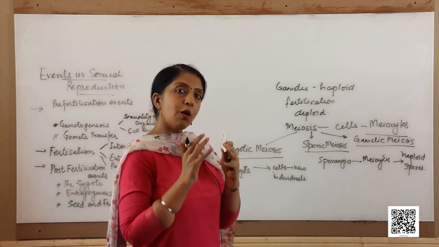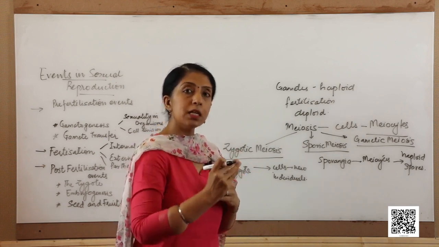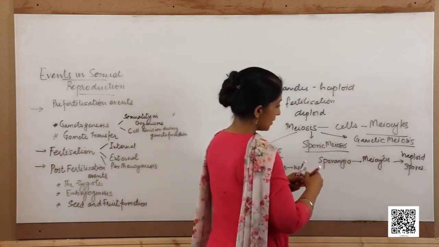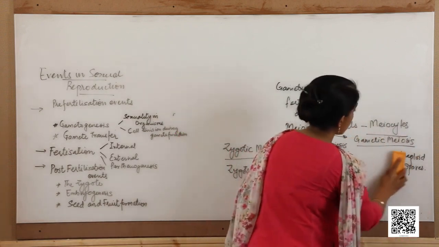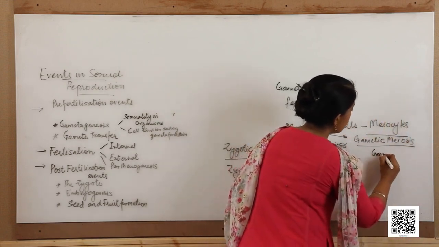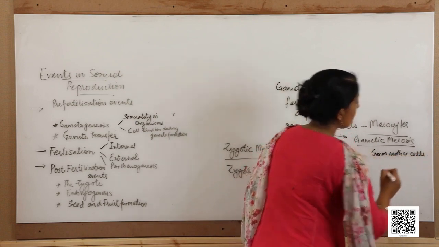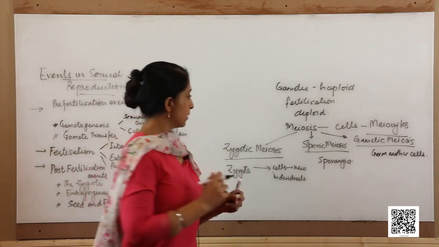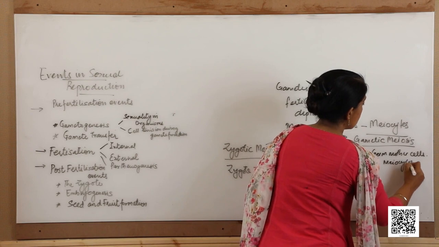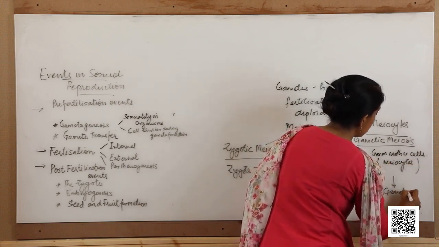These sex organs are also diploid, and the germ cells which have to form the gametes are also diploid. So, here the germ mother cells act as the meiocytes. What are the meiocytes here? The germ mother cells which are present inside the sex organs. So, they act as meiocytes, meiosis takes place and haploid gametes are formed.